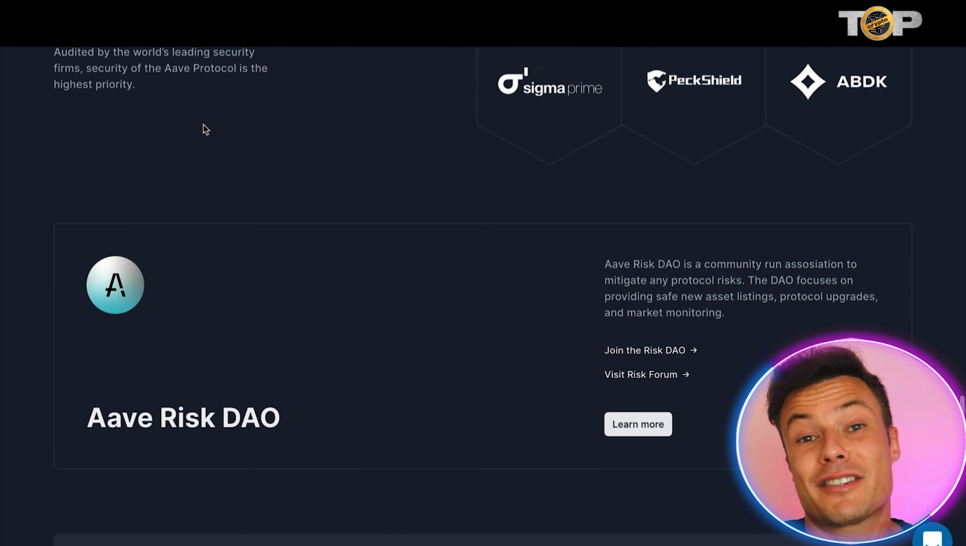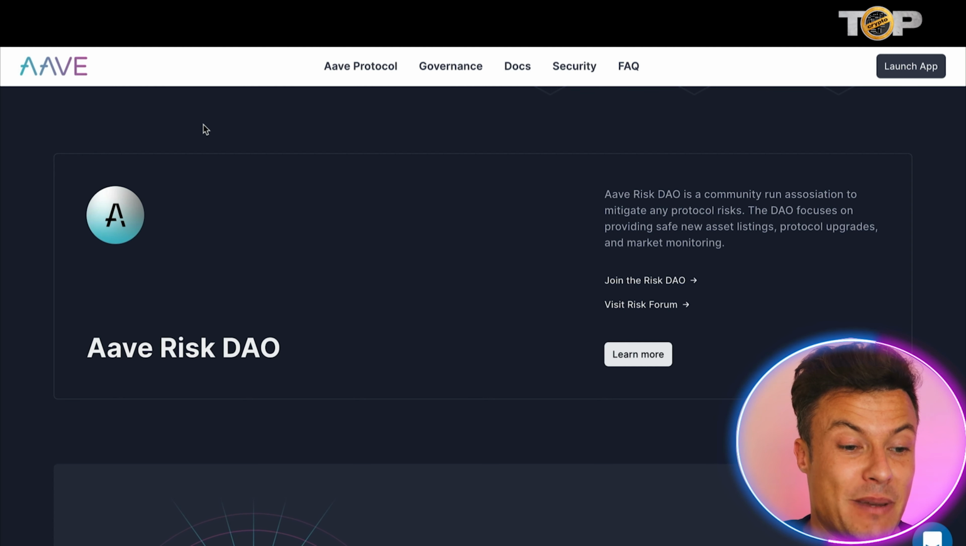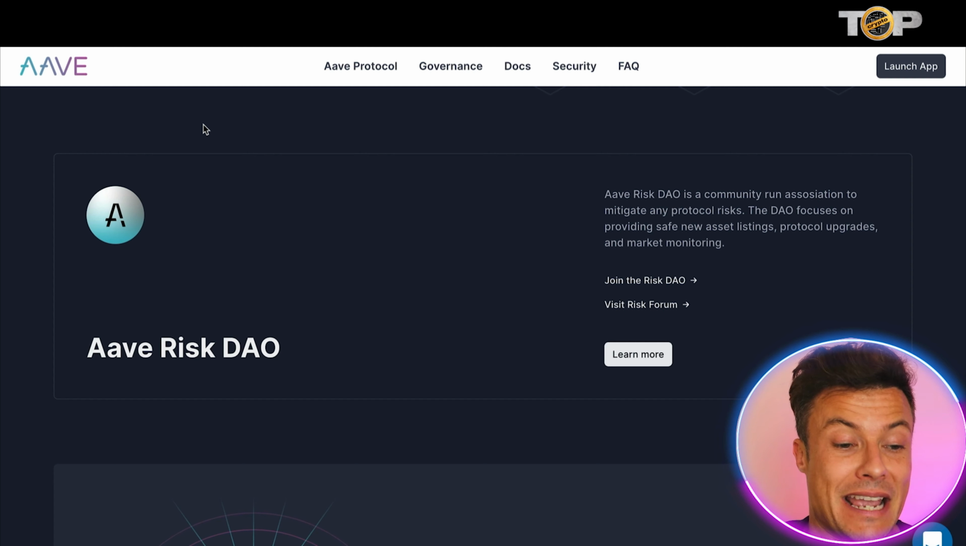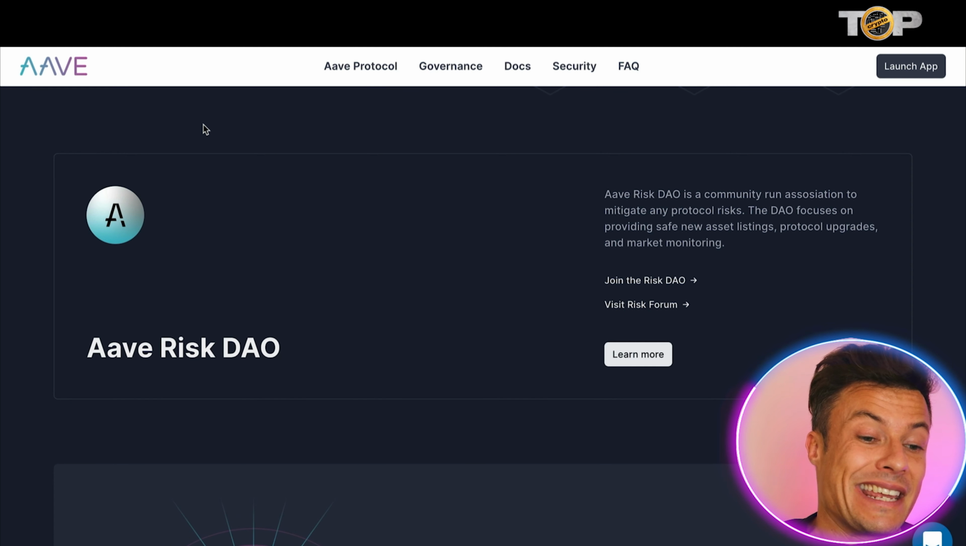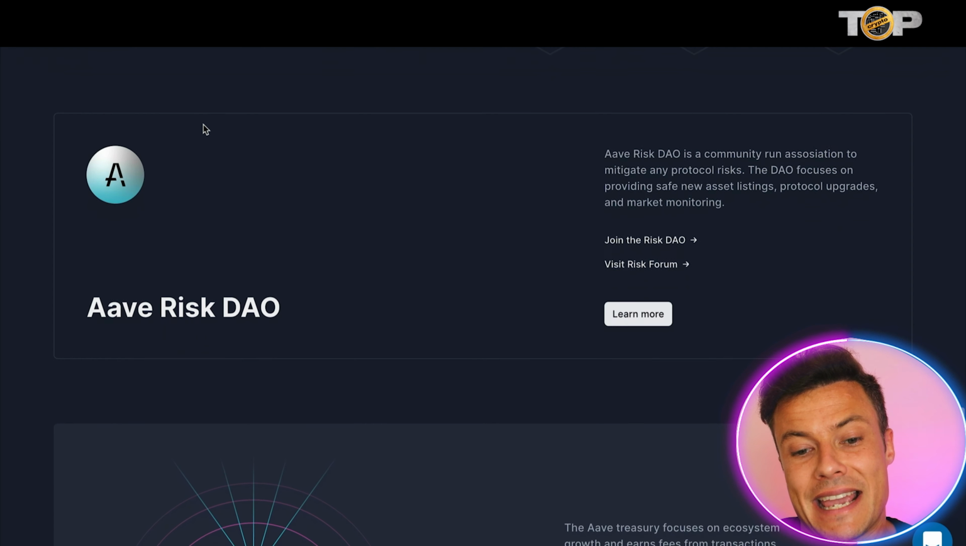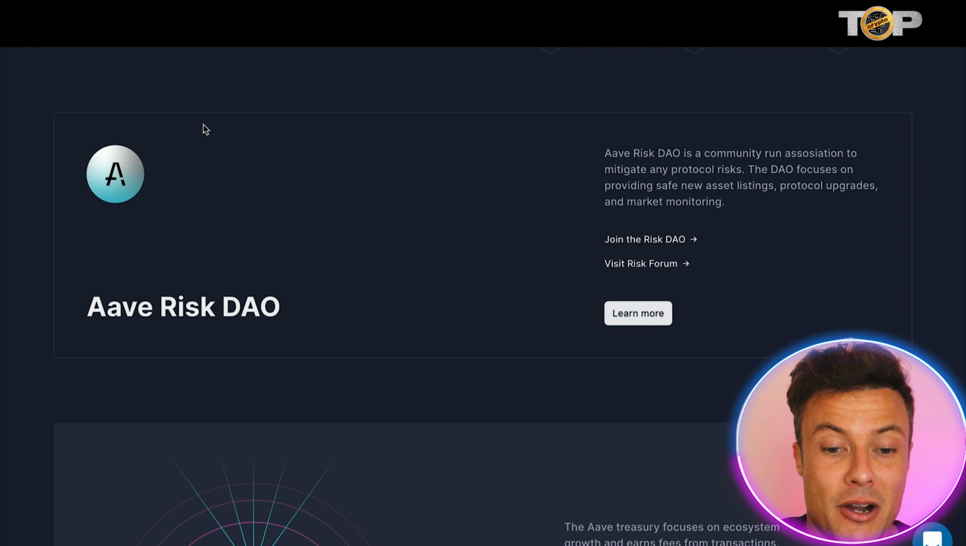Managing risk within crypto is one of the key things for any business that's starting up in the space, because there's a lot of hacking, with billions of dollars last year being hacked through crypto. So there's a lot of effort going into trying to protect people's money as well as different companies' money. And Aave Risk DAO is a community-run association to mitigate any protocol risks. The DAO focuses on providing safe new asset listings, protocol upgrades, and market monitoring.